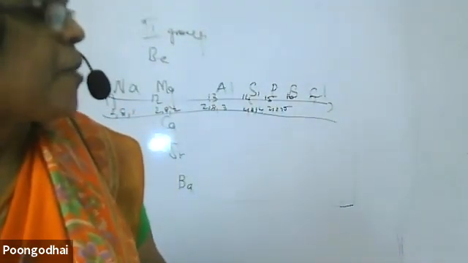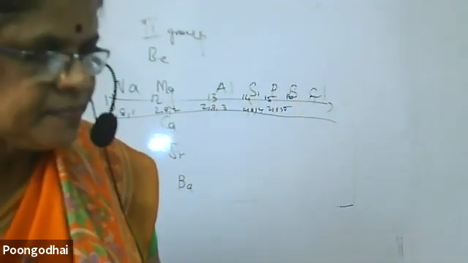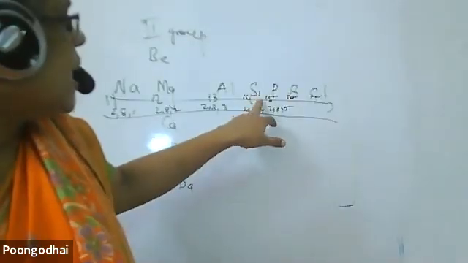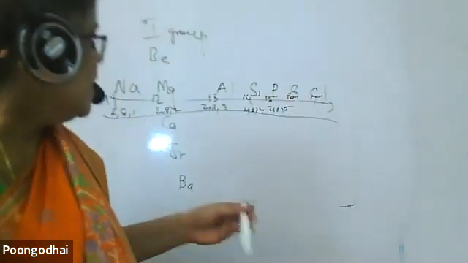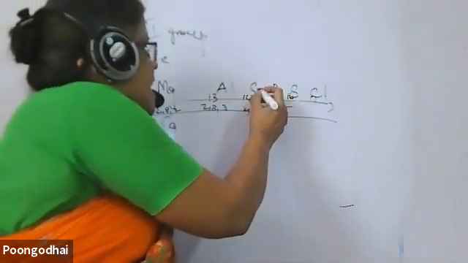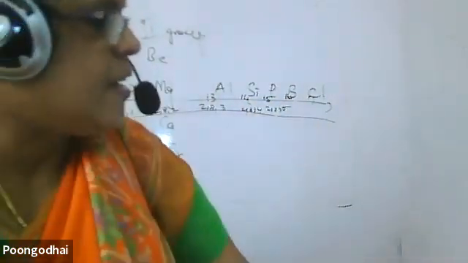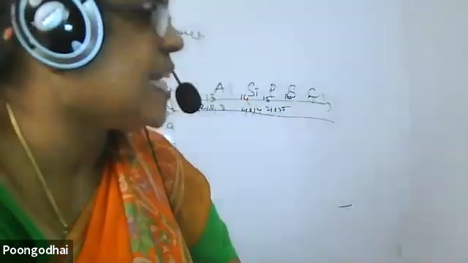Niranjan, you have raised your hand. What is that, ma'am? Ma'am, for the atomic numbers 14 and 16, you have used the same symbol. 14 is silicon, Si. 16 is sulfur. I'm not able to see, sorry. Silicon, okay, no problem. 14 is Si, 15 is phosphorus, 16 is sulfur. Clear?